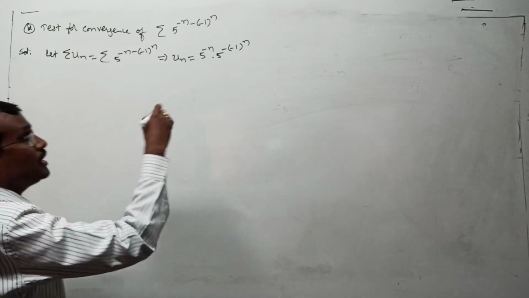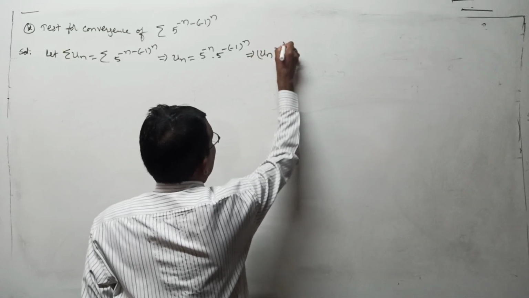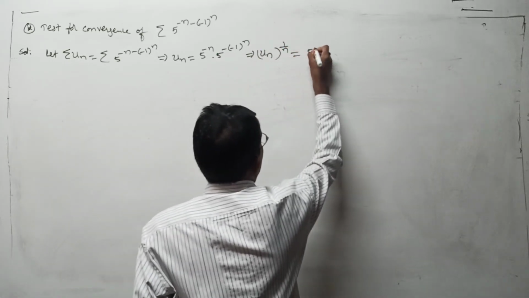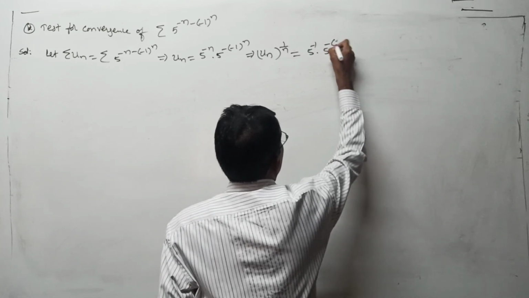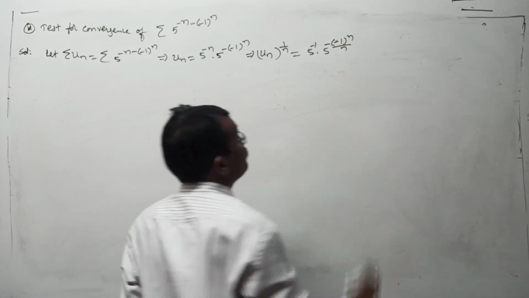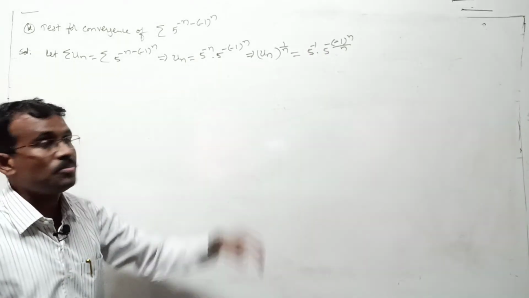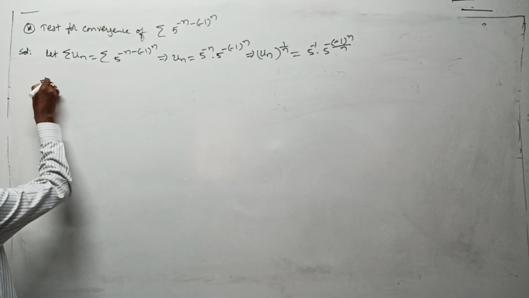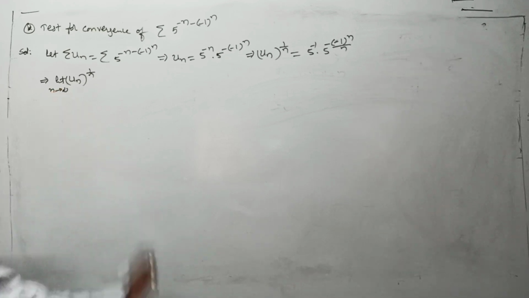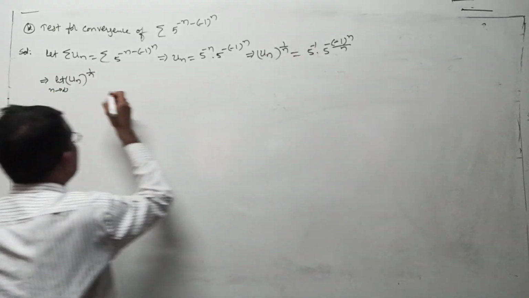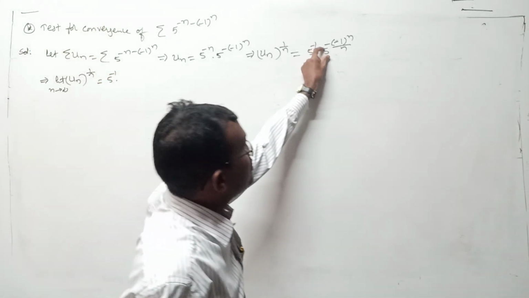Now let us go for u_n whole to the power of 1 by n. This implies u_n whole to the power of 1 by n is 5 power minus 1 into 5 power minus 1 whole to the power of minus 1 whole to the power of n by n. This minus 1 whole to the power of n by n is the power of 5. This is u_n whole to the power of 1 by n. Now let us find the limit of u_n whole to the power of 1 by n as n tends to infinity. Limit: 5 inverse is constant, it should be 5 inverse, or you can write it as 1 by 5. This 5 is the base, a constant.